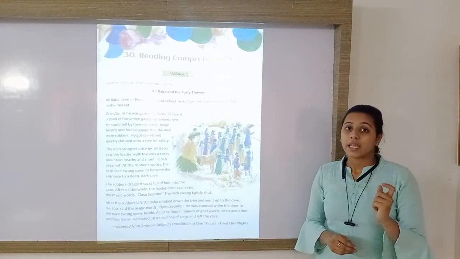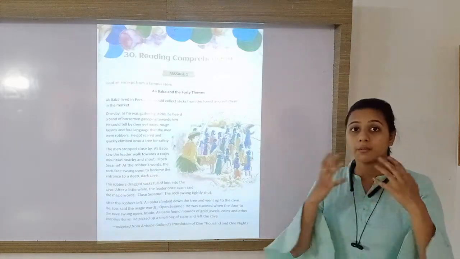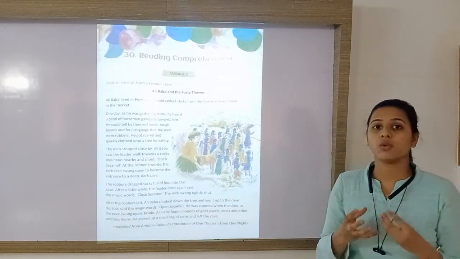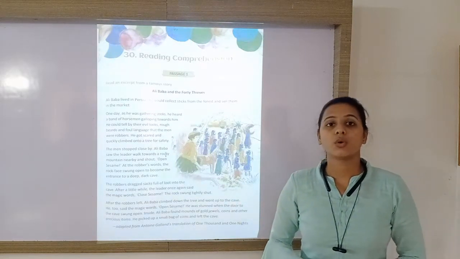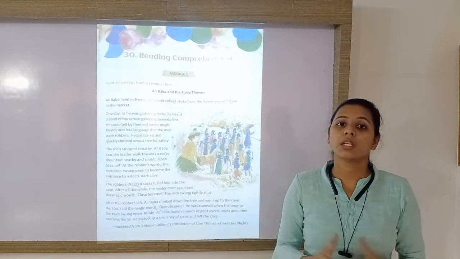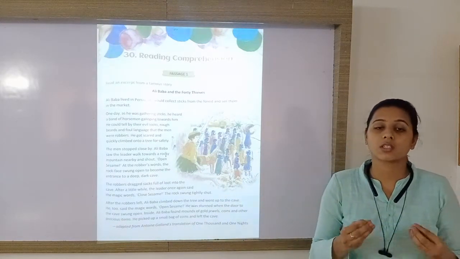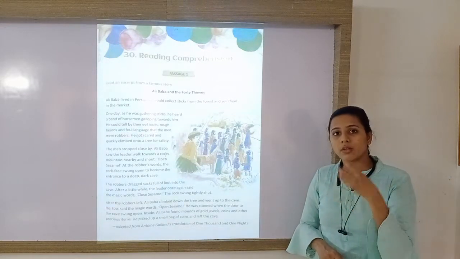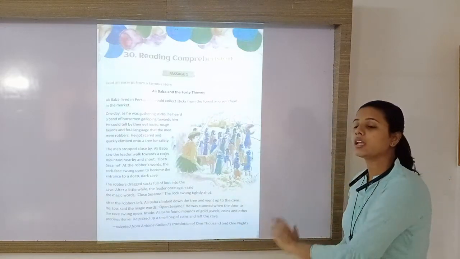But now he was in the cave where heaps of loot, heaps of precious and valuable things were there. So without much effort, he got this much money and these precious things. He just picked a small sack for himself and left the cave.